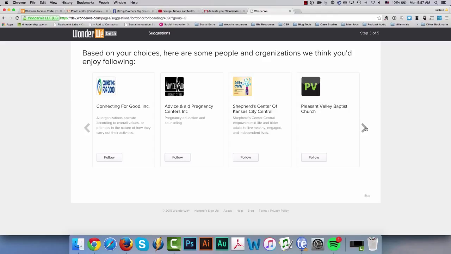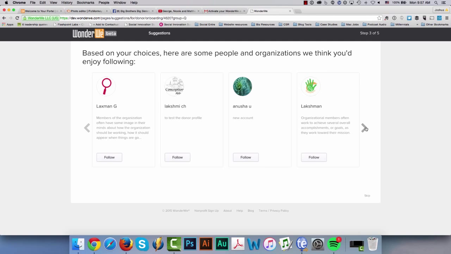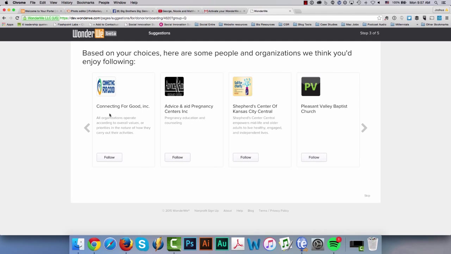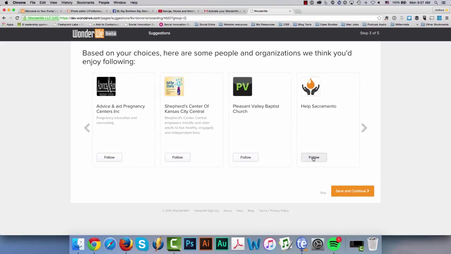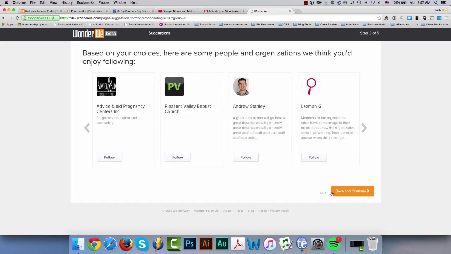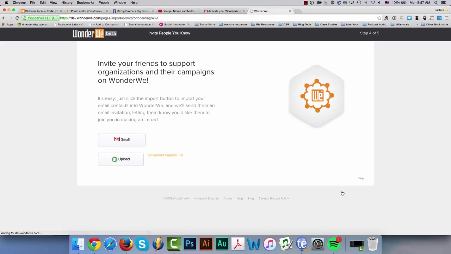So, go ahead and feel free to scroll through some of the organizations that are on here. You'll see a little description for each one of them. This is Connecting for Good, one of my favorite organizations here in town. So I'm going to select that one, and I'll go ahead and Help Sacramento. Shepherd Center is a pretty good one. And then I'm going to hit save and continue on that.